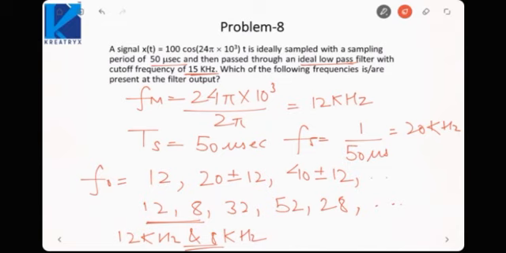So only this kind of problems can come in the GATE examination from sampling. It is a very limited set of problems. You just need to remember how to sample a signal, and while sampling we will divide it by the sampling interval, and how to reconstruct the signal using the low pass filter. That much concept is enough. No need to go into too much depth into sampling, because we are only concerned about ideal sampling, not practical sampling. Ideal sampling is done using impulse functions. So these many concepts are enough for you. So practice some problems on sampling, because not many problems are asked from this topic. Even if you get acquainted with these two, three types of problems, that would be sufficient for you.